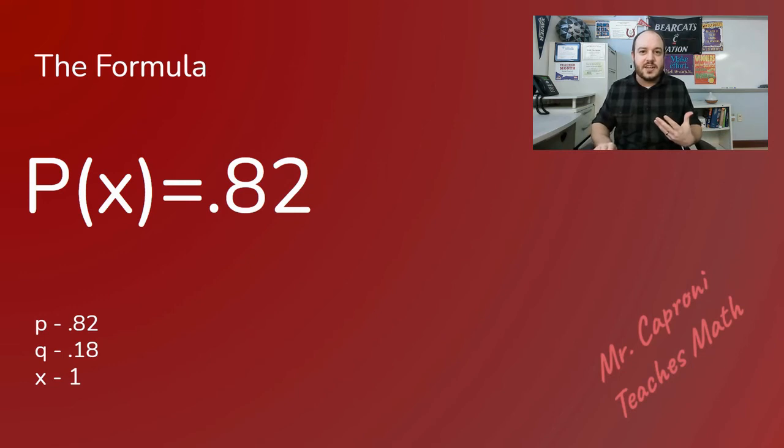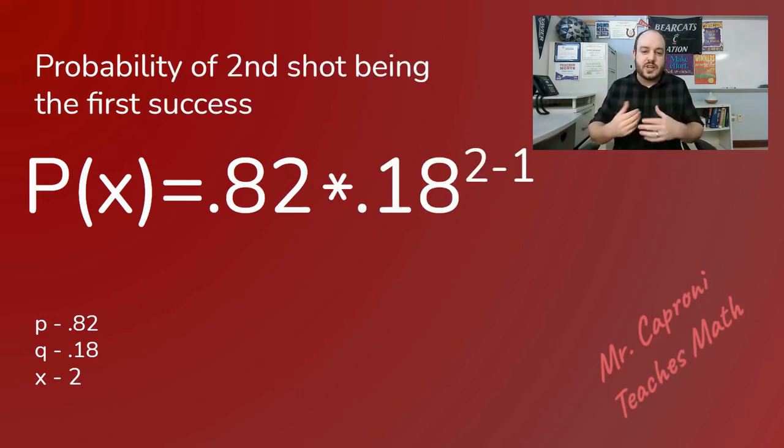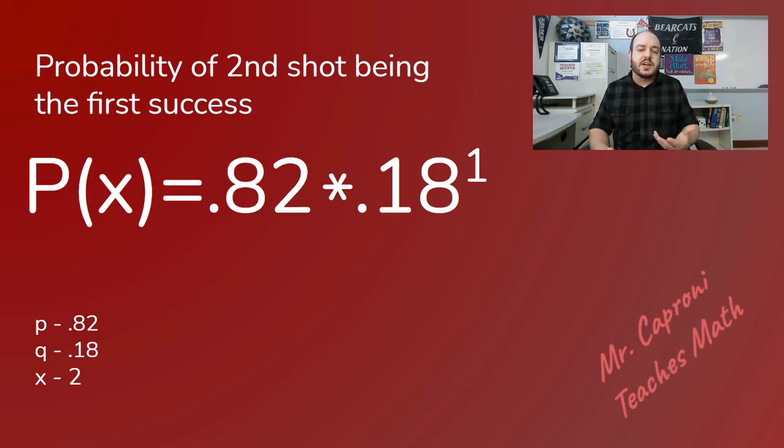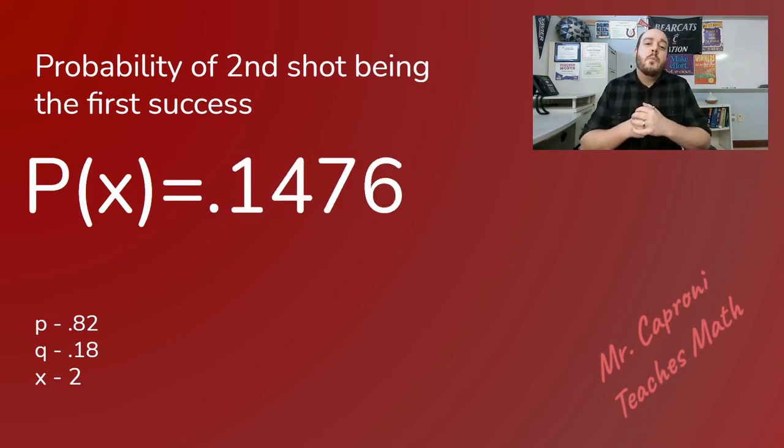So let's mix this up a bit to get a little bit more into the weeds of doing a geometric. We're going to try seeing the probability of success on the second shot being the first success. In other words, I missed the first one, but then make the second one. Well, in that case, I plug in the numbers all the same. And this time when we subtract in the exponent, we just end up with 1, which means ultimately I'm just doing 0.82 times 0.18, which gives me 0.1476, or 14.76%. So that means that there is a 14.76% chance that the first shot I would make would be the second shot.